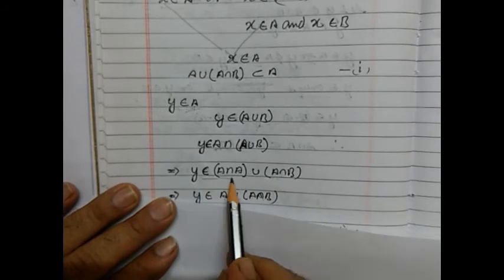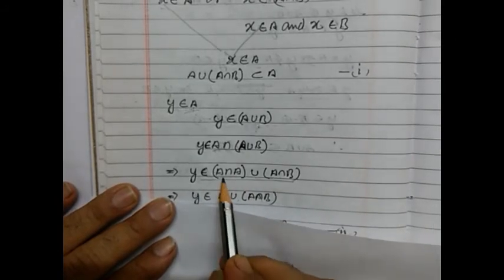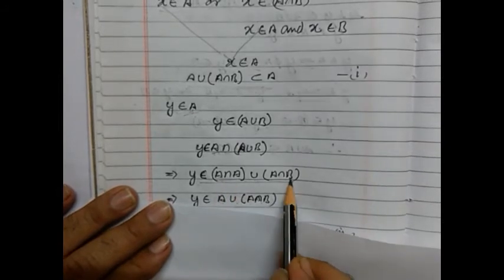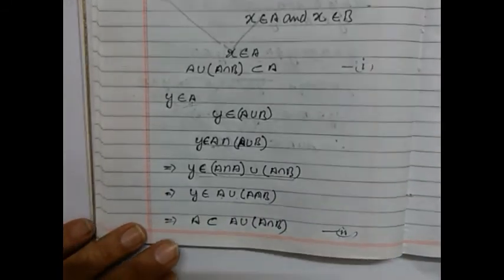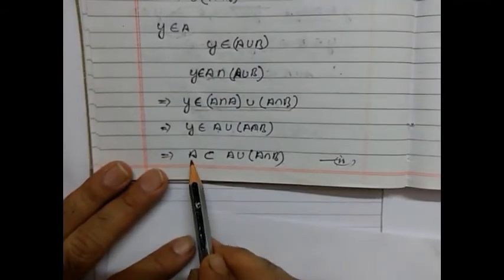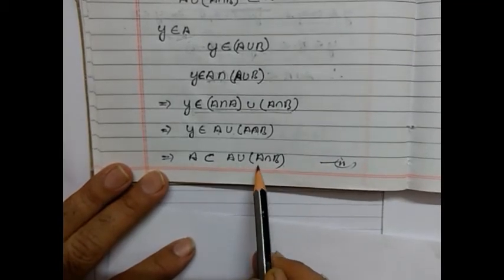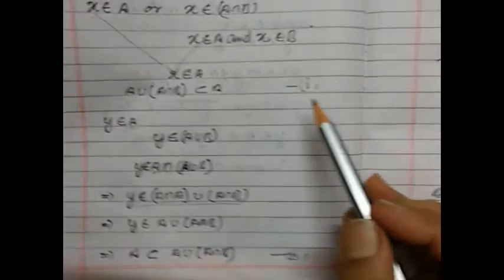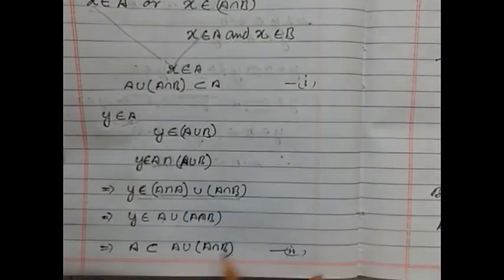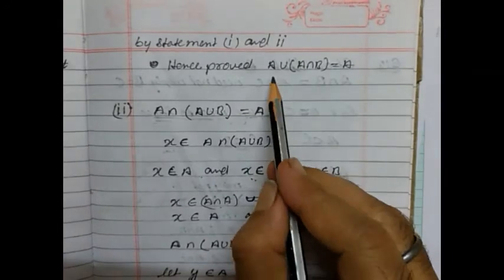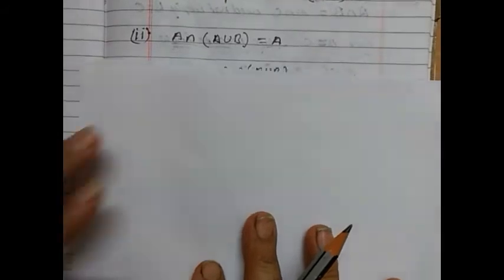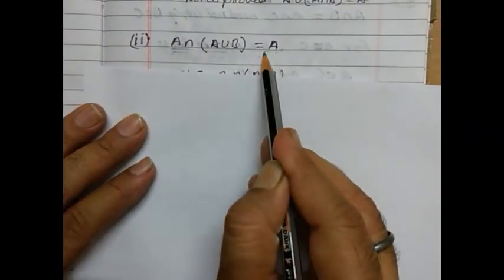Here we have used the distributive property of intersection over union. So here A intersection A will become A and we will obtain this statement that A is a subset of A union (A intersection B). Now here we have got statement number 1 and statement number 2. With the help of this we can say that A union (A intersection B) is equal to A. Now we take up the second part, A intersection (A union B) is equal to A.